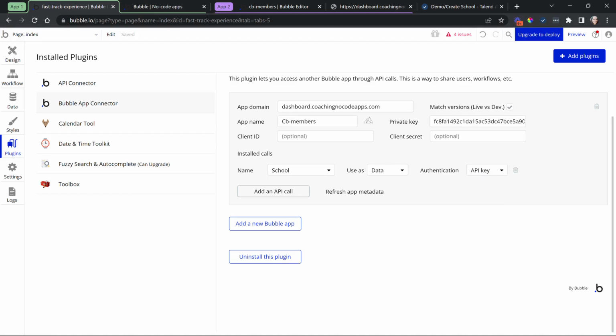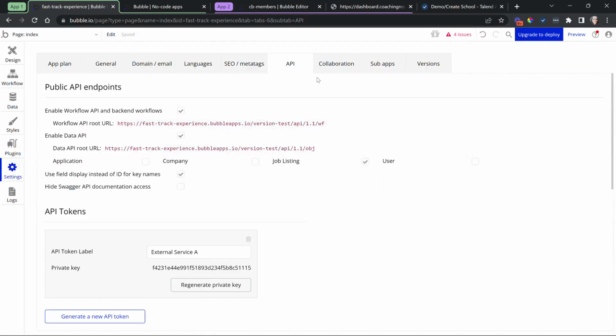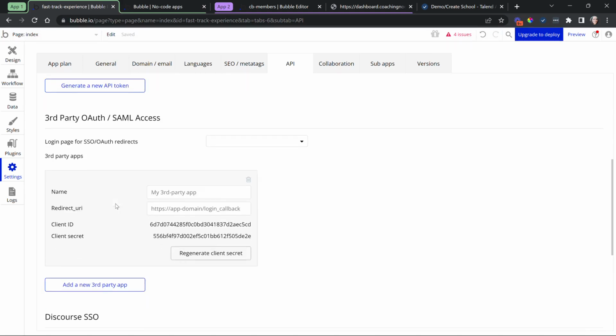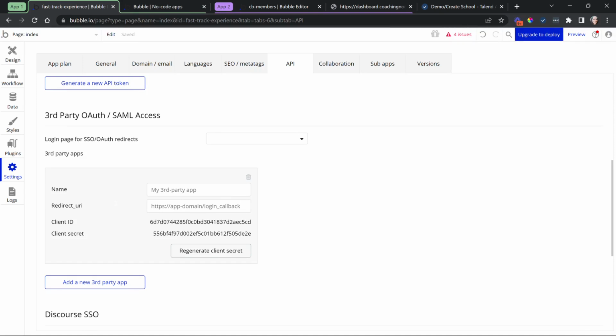Now, if you're going to be working with login credentials, signing users in from one application to another, then you would need to work with client IDs and secret, which takes me to my next setting here that you'll find in your API subtab, the third-party OAuth single sign-on feature. So this is not something that's used very commonly, but if you want your Bubble application to act as a login provider to other apps, whether it's a Bubble app or an external website, then you can set up the third-party application here. If you're familiar with OAuth flows, then you are acting as the login provider, right?